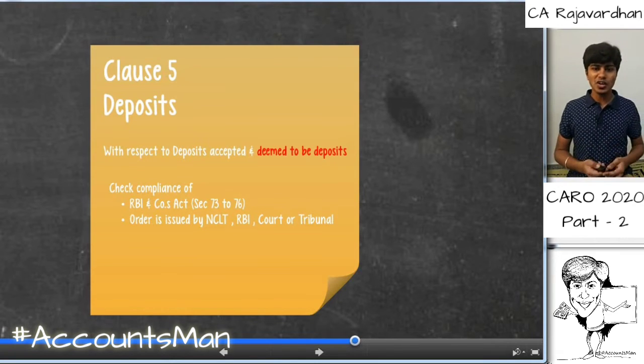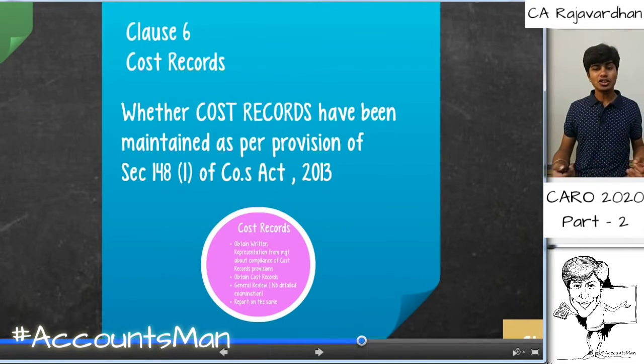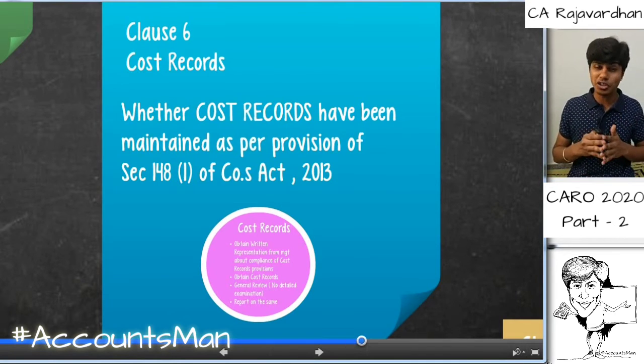That's with regard to our clause 5. Next, let's quickly go to clause 6, cost records. Cost records are to be maintained by the company as per section 148 subsection 1. And remember, we are statutory auditors, we are not cost auditors of the company.